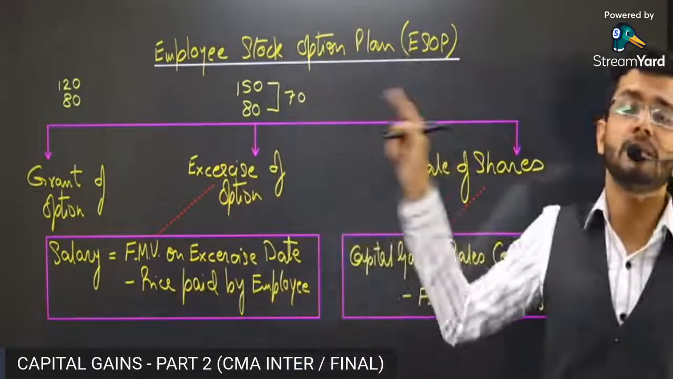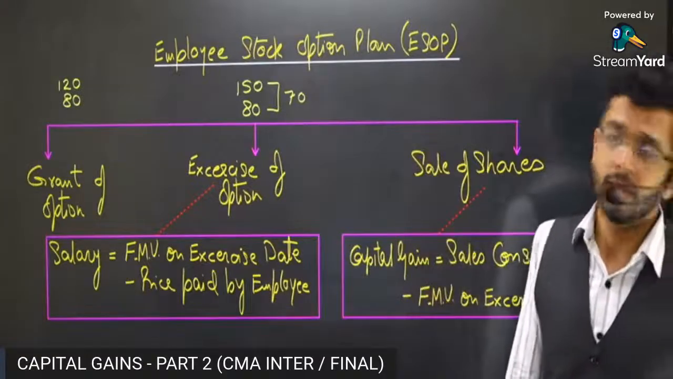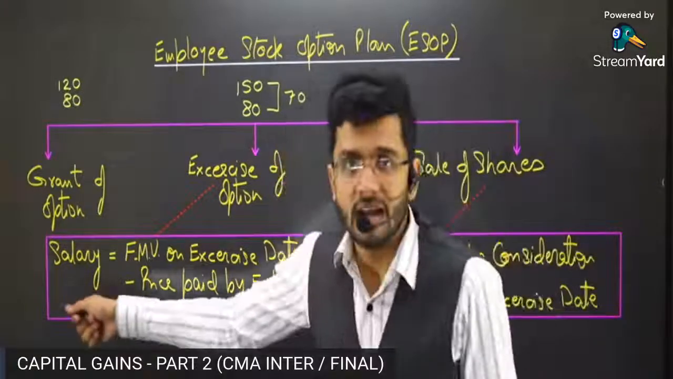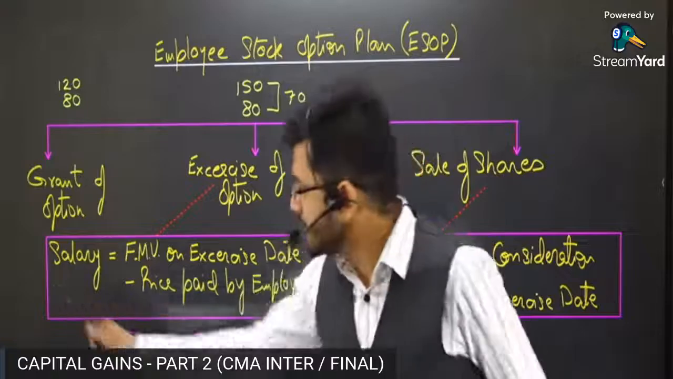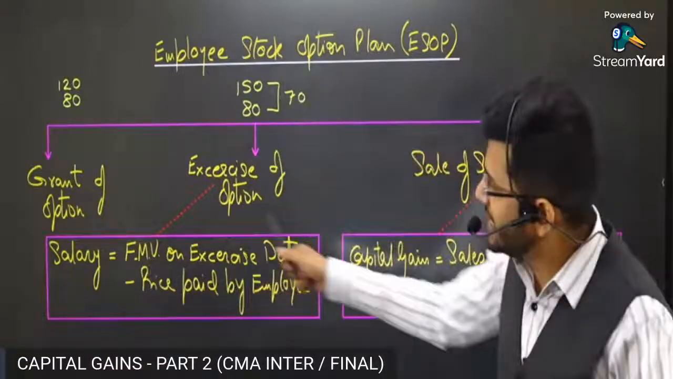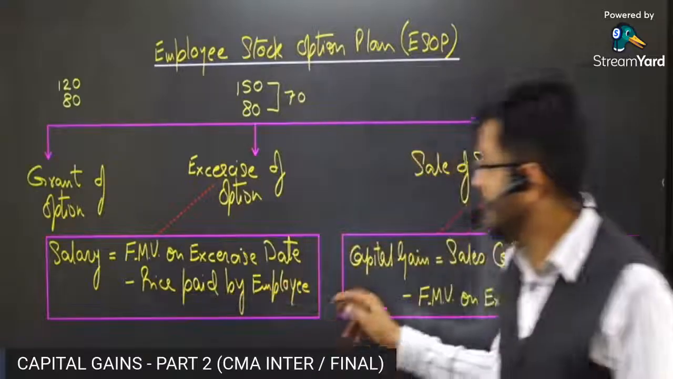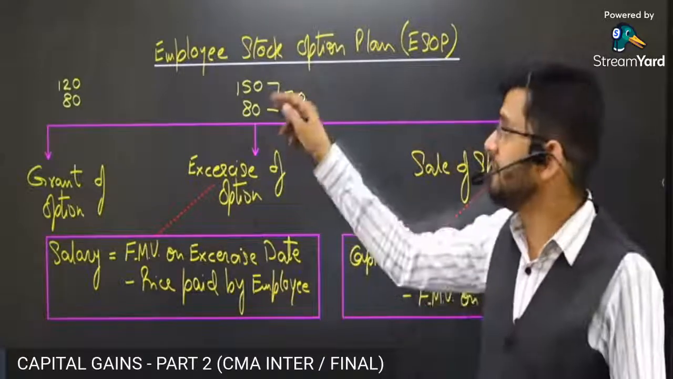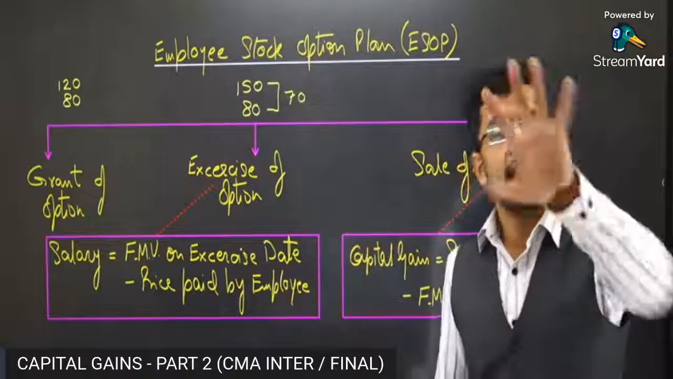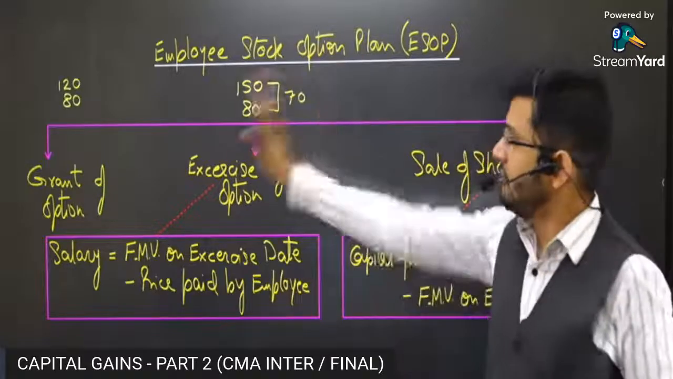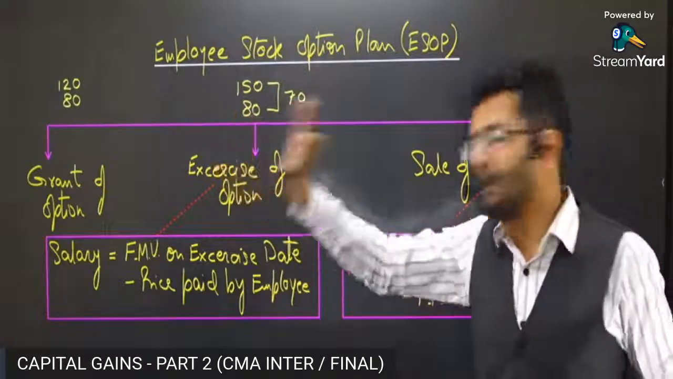This is nothing but perquisite in the hands of the employee. So salary means perquisite. Perquisite is equal to the fair market value on the exercise date, whatever that is, minus the price paid by the employee. The difference between these two will be the perquisite in the hands of the employee. So over here, the salary taxability ends.